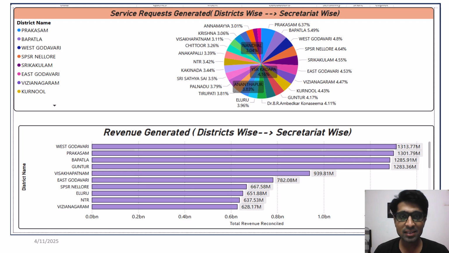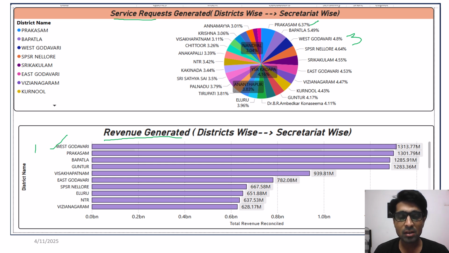The present slide illustrates the districts with the maximum service requests generated, as well as the districts with the maximum revenue generated. Here we can see that the district with the maximum service requests generated is Prakasam district, whereas the district with the maximum revenue generated is West Godavari. Also we can see that in case of service requests, West Godavari comes third in number, whereas in case of revenue, it is coming first. So from this we can conclude that the total number of service requests doesn't reciprocate the total revenue generation. So there is no direct relationship between the service requests and revenue generated.